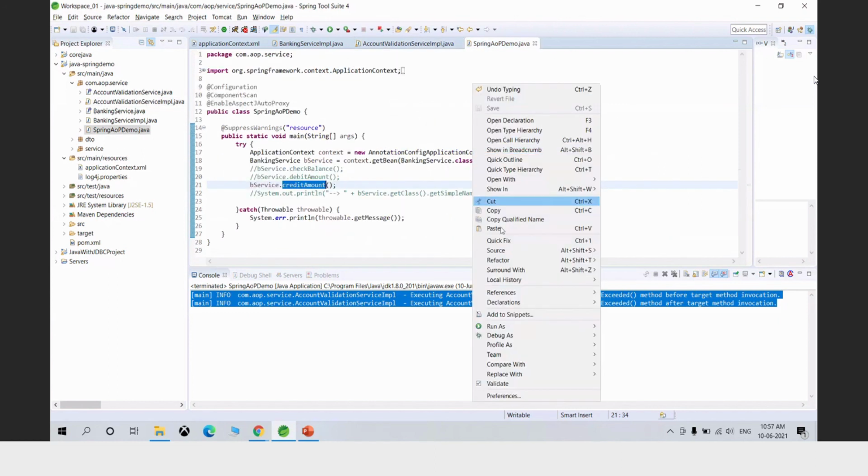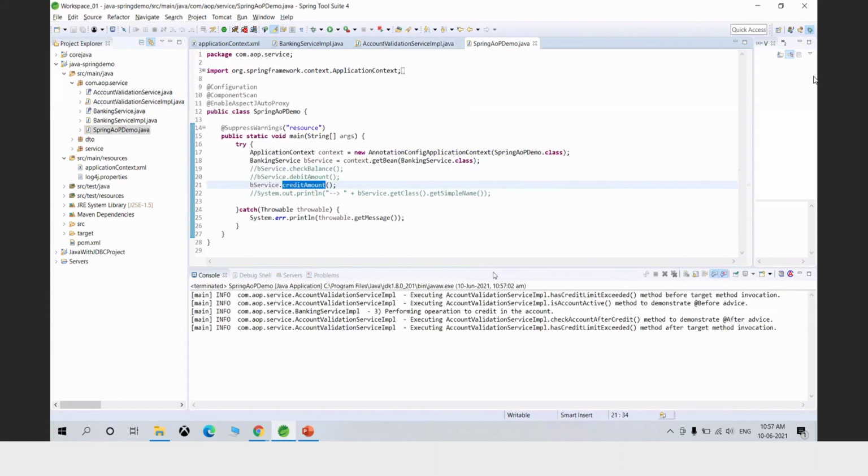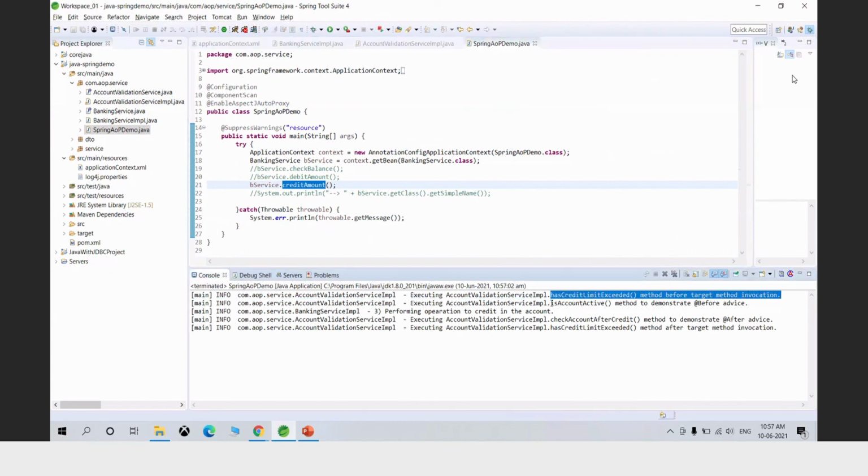So if you run it again, we have seen this is the @Around, then this is the @Before advice, this is the actual method, this is the @After, and at the last, this is the @Around post target object method code. Okay. So I hope this is clear to all how we can use @Before, @After, and @Around advices, and how we can plug in using the pointcut.